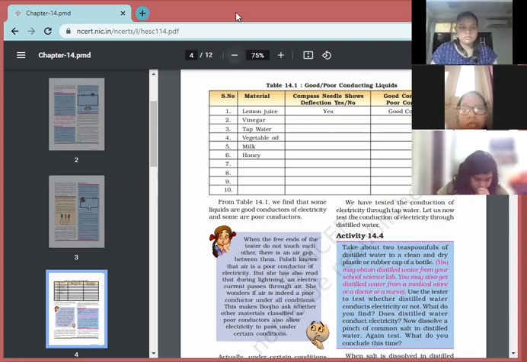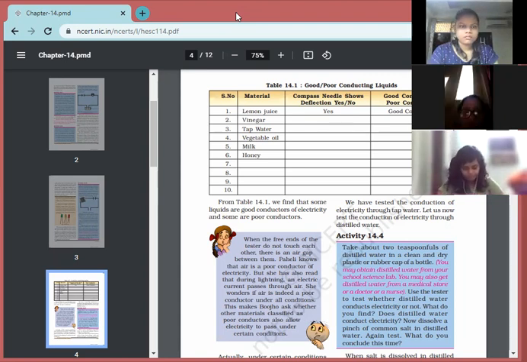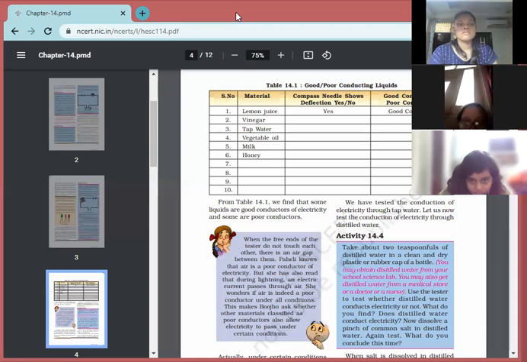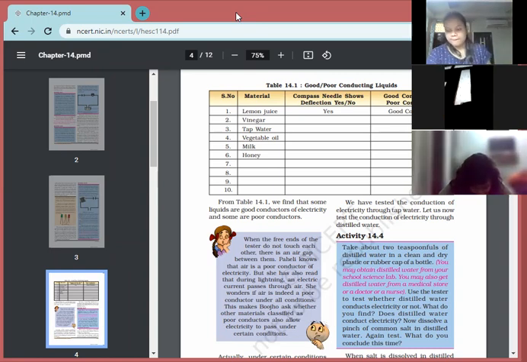Excuse me, ma'am. Yes, beta. Ma'am, if there is very little flow of electricity, what will we call it, a good conductor or a poor conductor? No, it will be a good conductor. Poor conductors are those through which current does not flow, not at all. Those are the poor conductors. If even a little current is flowing, then that is a good conductor.